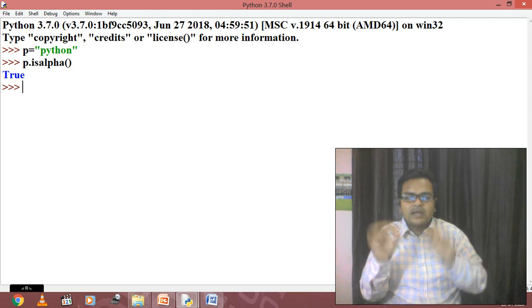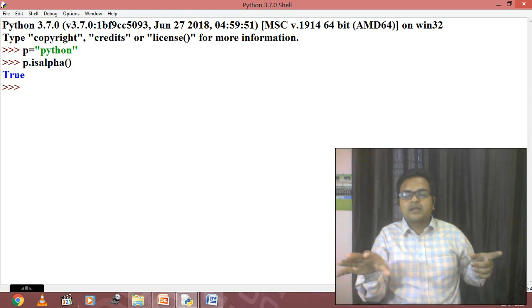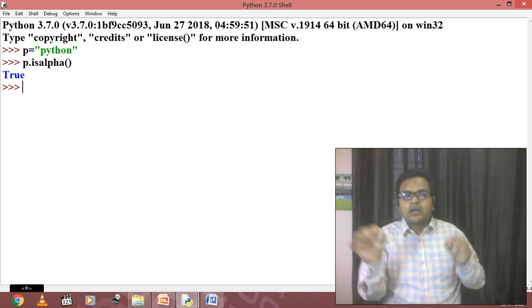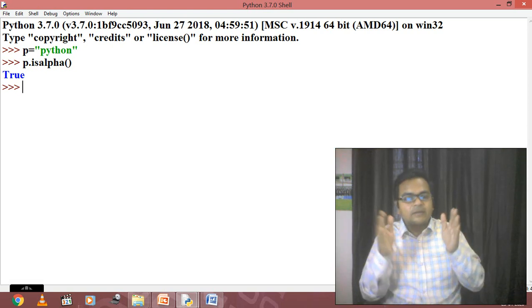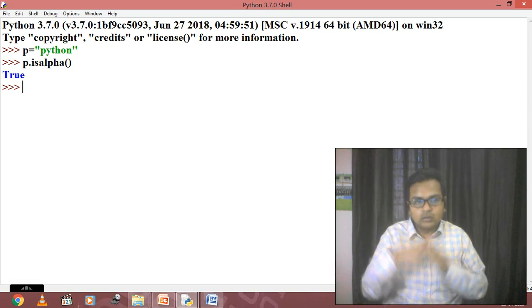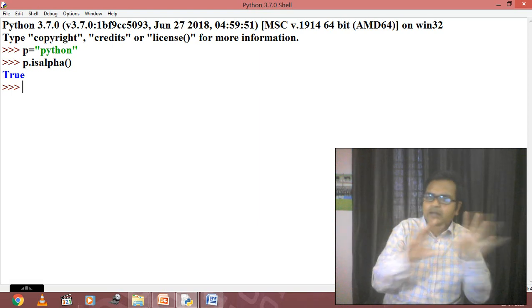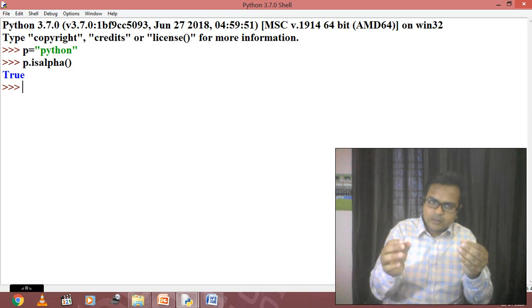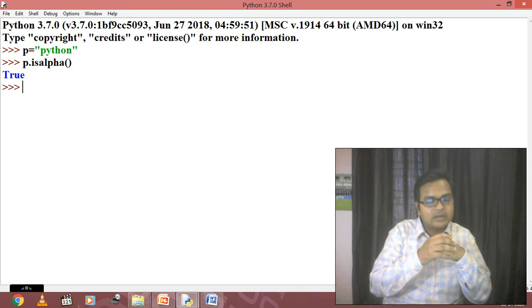Means we are asking this function, we are having p which is containing this Python as a word. Just tell me one thing, whether this variable is having all the characters in the alphabetical form or not. So the answer true has come. So I am getting something returned from there. We never know the location of this function, where this function is, but it is a ready-made function. So it made our task easy, how to identify whether all the words are alphabets or not.